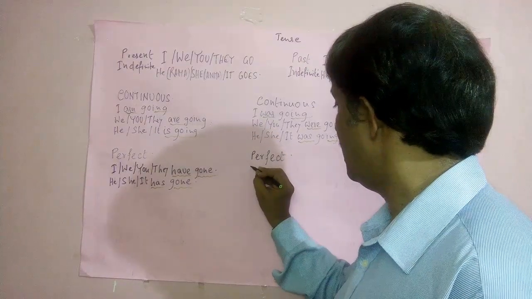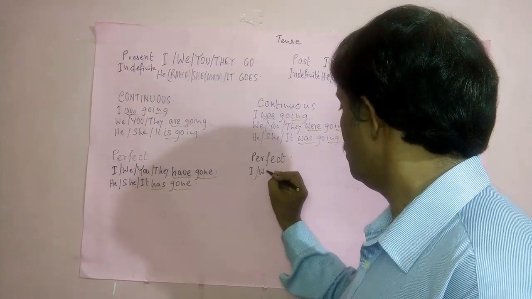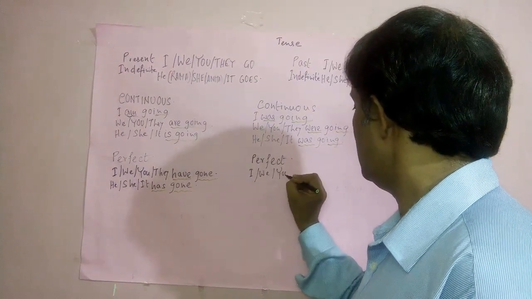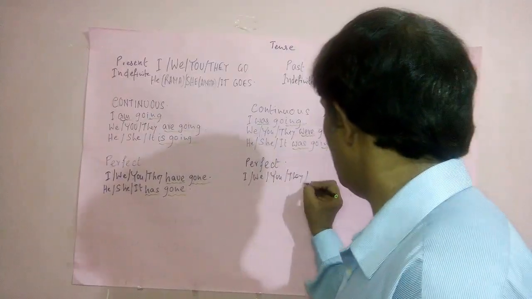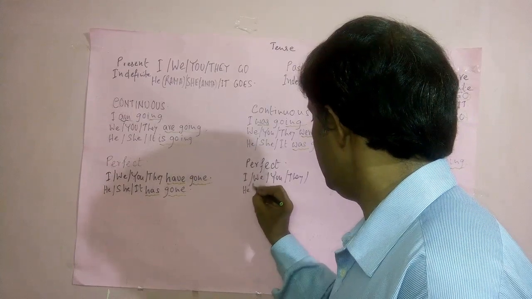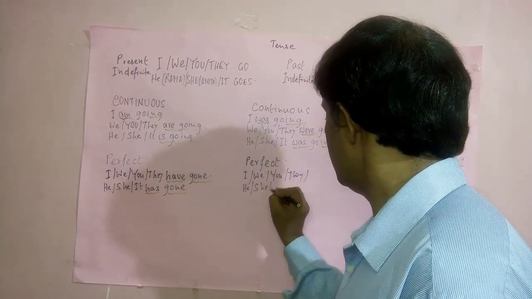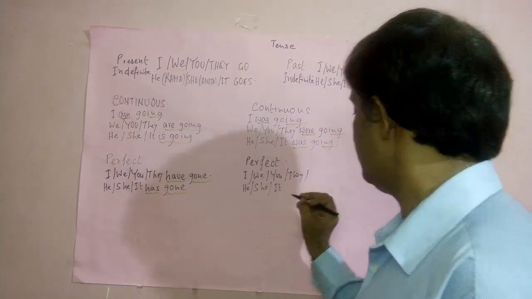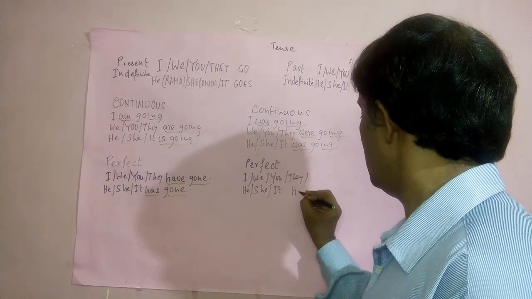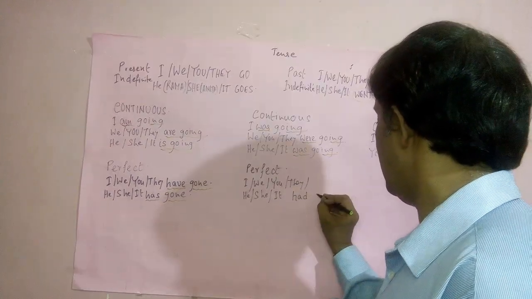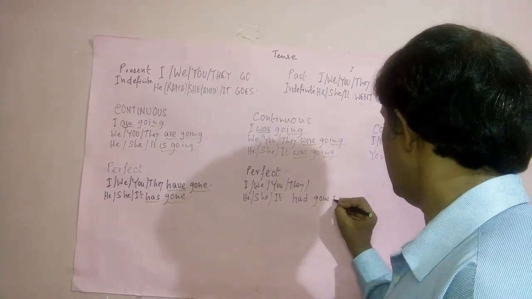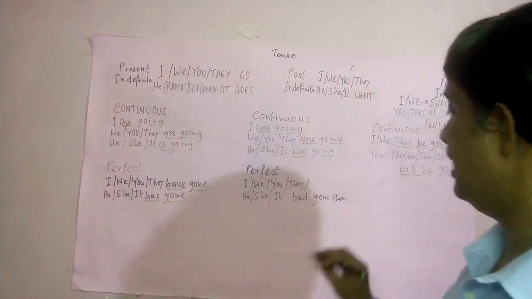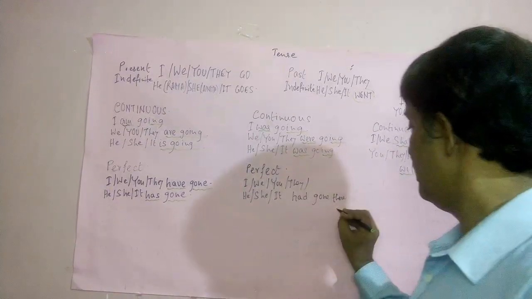Now here perfect, that is past perfect. That is I, we, you, they, or he, she, or it. Here use had. Had gone there, had gone there before he came.